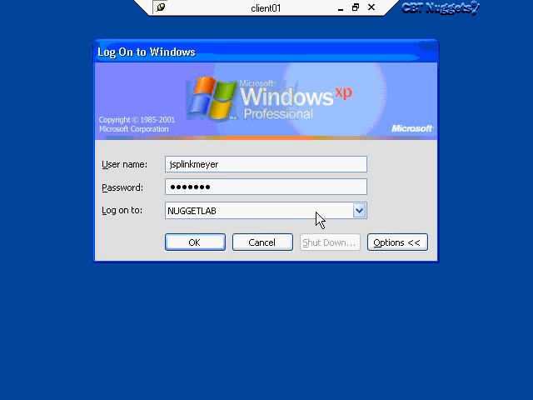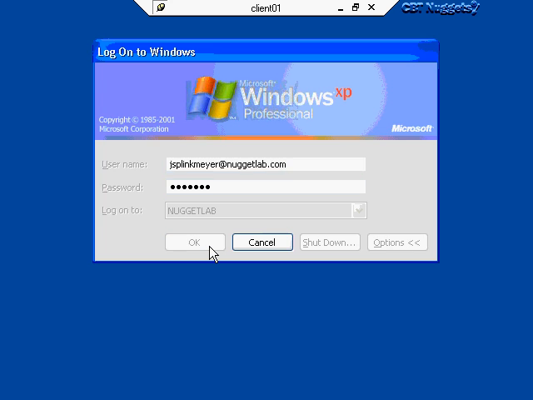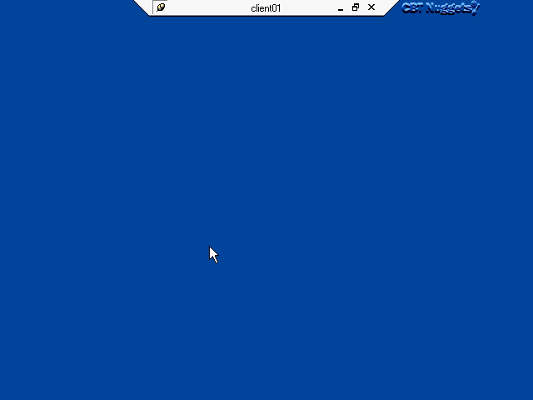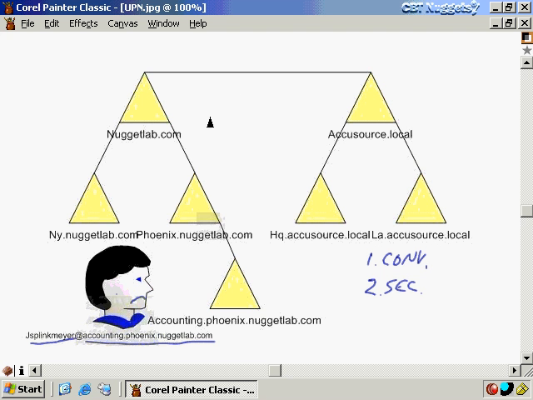So they might rather just do jsplinkmeyer@ and as soon as I type in the @ symbol here, the domain grays out because it knows that I'm putting in the domain up here in this list. So now it's going to be jsplinkmeyer@NuggetLab.com. That would be a user principal name way of logging on with my user principal name and password. So there we go. What I can do here is use Active Directory Domains and Trusts to give a person down in this domain, any user down in this domain, the ability to log on using jsplinkmeyer, or whatever their name is, @NuggetLab.com instead.